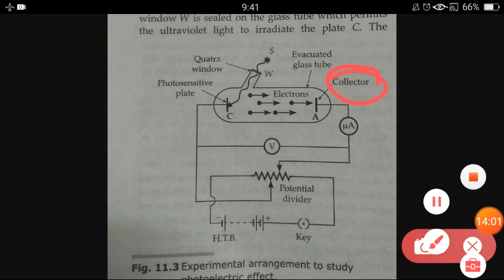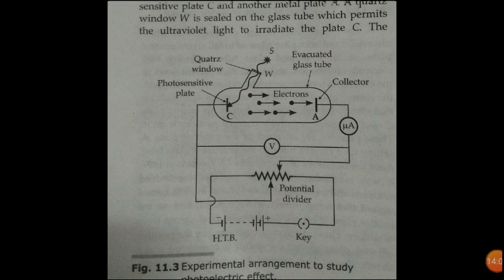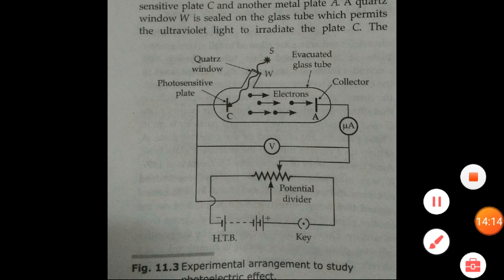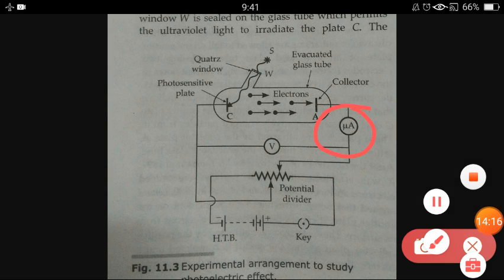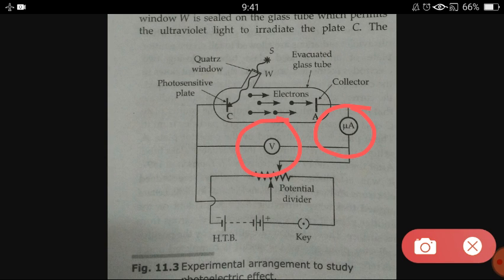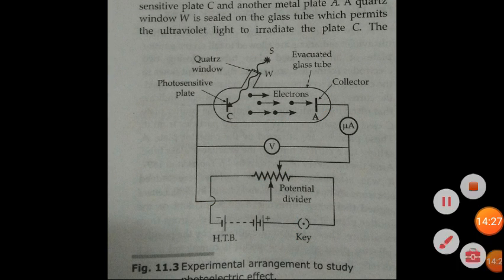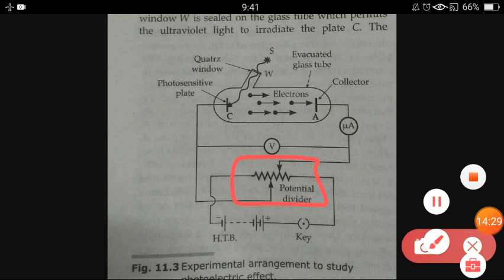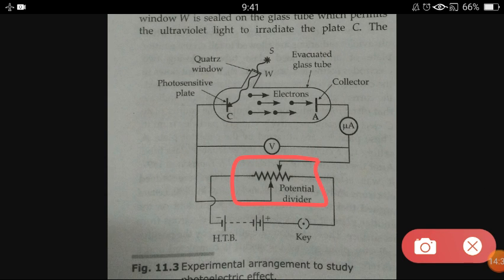Here we are having one quartz window. Why is the quartz window there? So that the light can enter the chamber. Here we are having a microammeter to measure the current, a voltmeter to measure the voltage, a key, and a high tension battery. HTB means high tension battery. And here we are having a rheostat. With the help of the rheostat we can vary the resistance of this circuit. So this is the experimental setup.